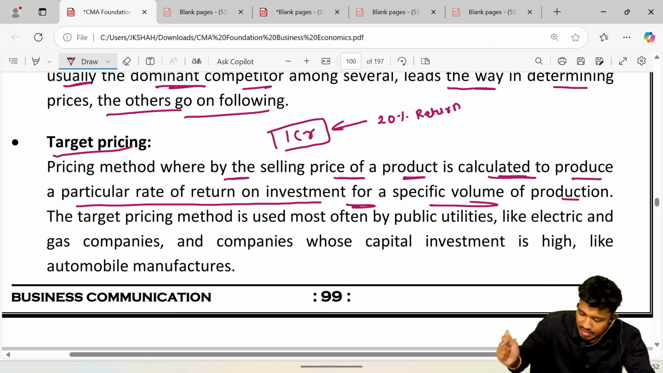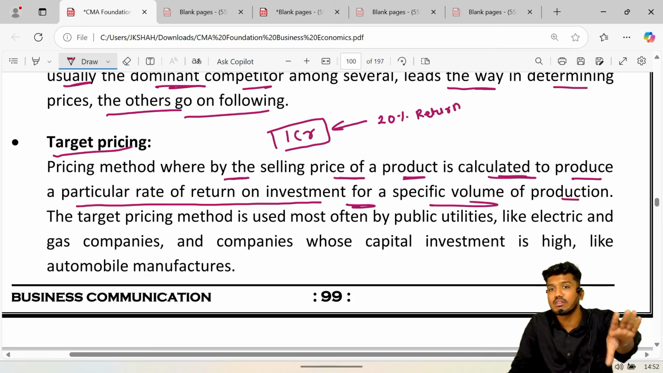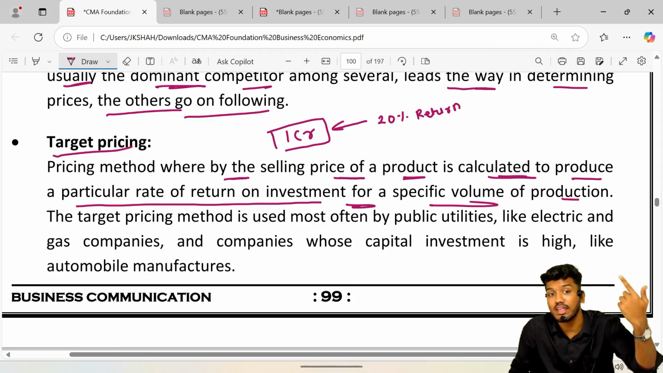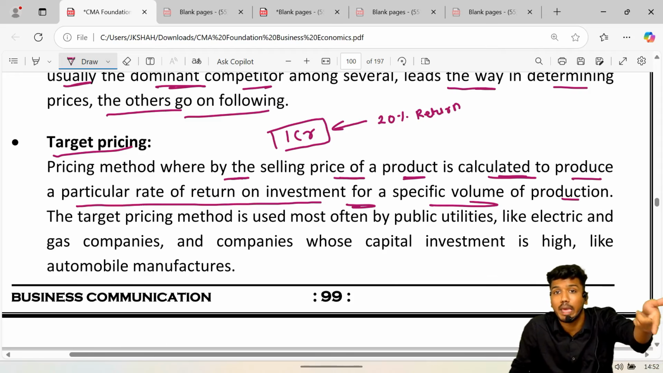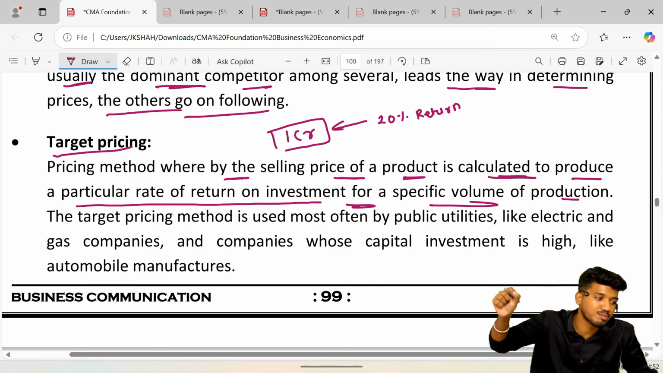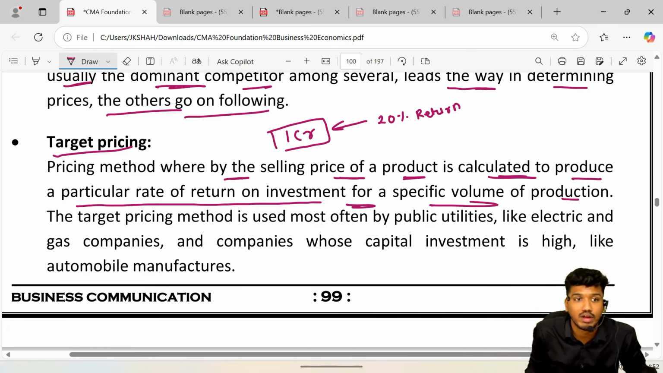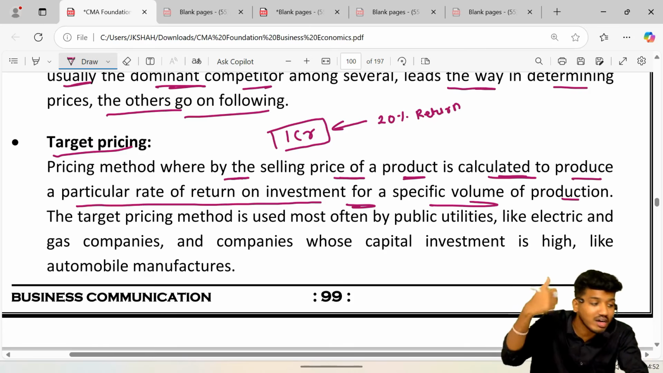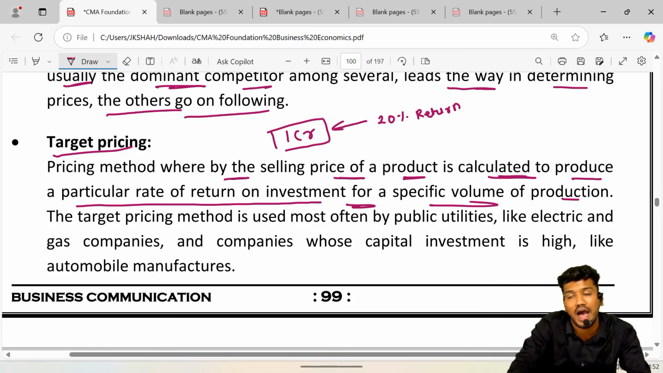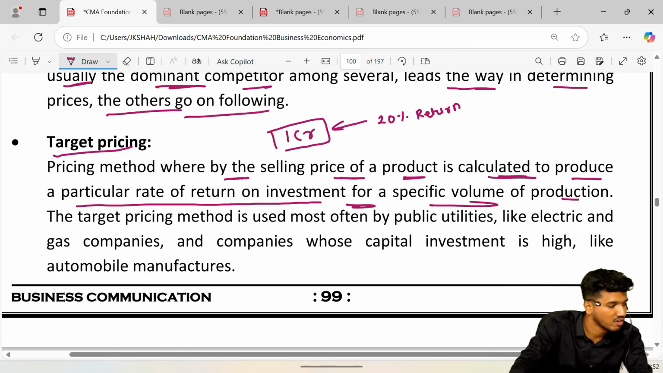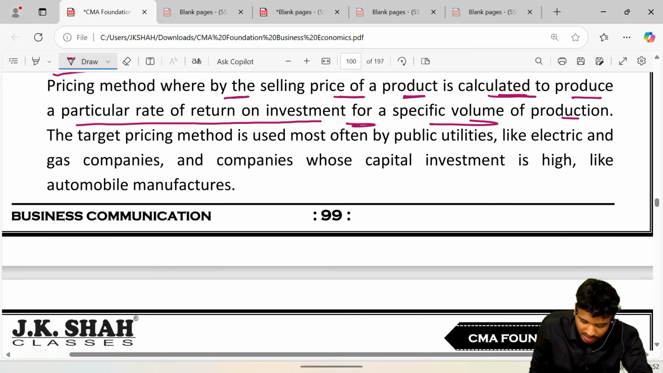So basically it happens like, if I invest X amount of money into my business, I expect that my business should be able to return me at least X plus 20%. That is, at least 20% should come into my pocket. So accordingly, in order to earn that rate of return of 20%, I will fix my price. So that is called target pricing.